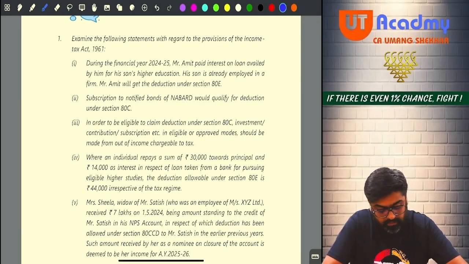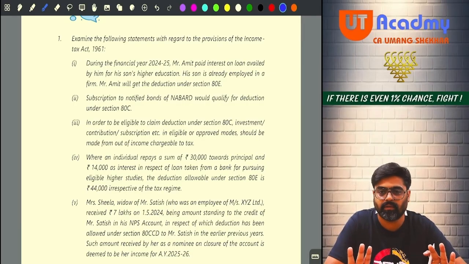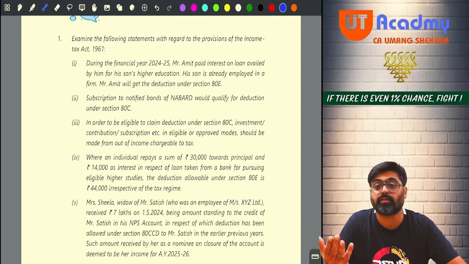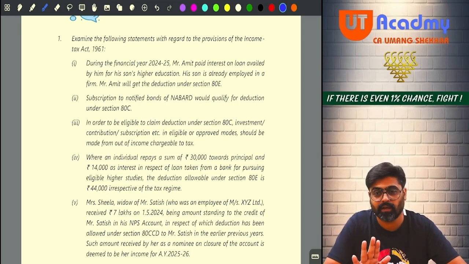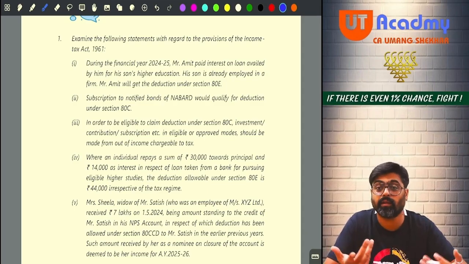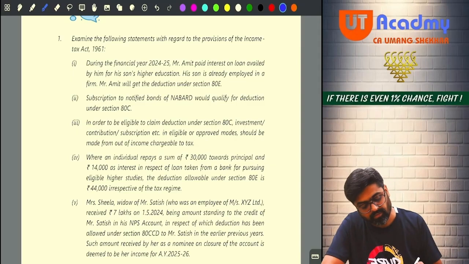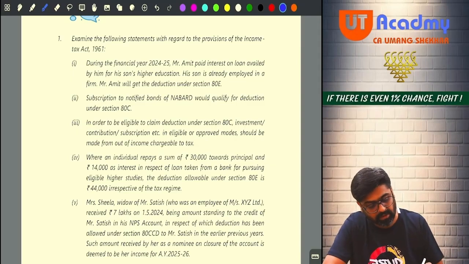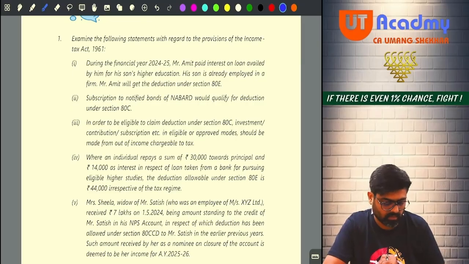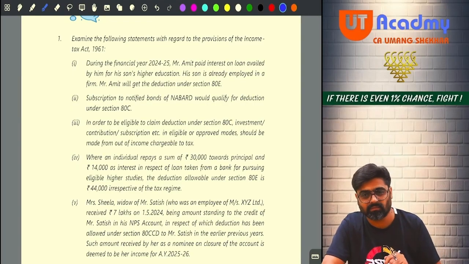Examine the following statements with regard to the provisions of income tax. You have to just examine. You have to check whether the statement is correct or not. If correct, then okay. Incorrect, then why it is incorrect? Correct, then as per what section, what provision you are saying it is correct? Yes or no? During the financial year 24-25, Mr. Amit paid interest on loan availed by him for his son's, oh, so this is on higher education.